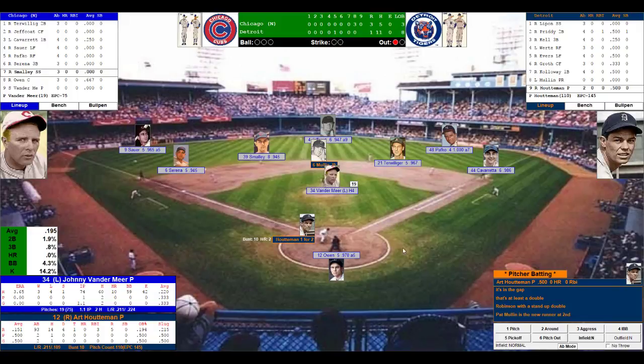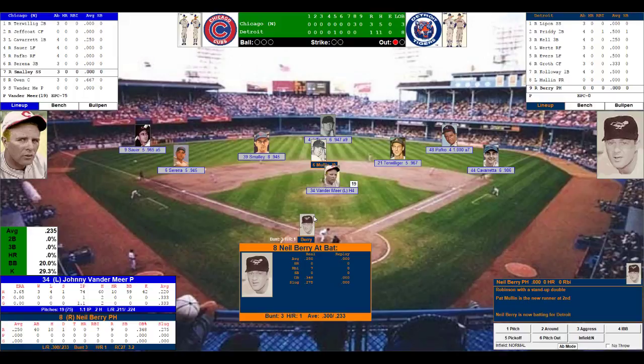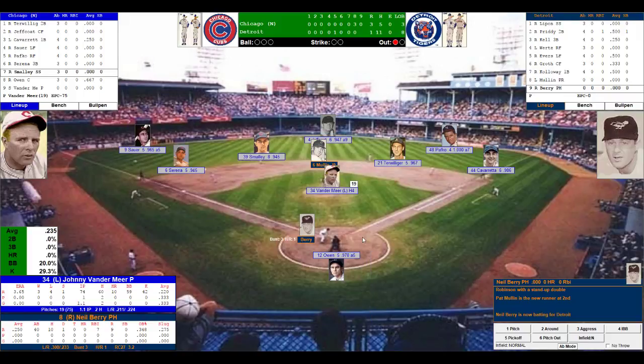Tying run at the plate and Houtman. I don't think he'll bat. Here comes the pinch hitter. So Houtman's day is done. 1 out. Tying run comes to plate, Neil Berry for the Tigers. .250. No home runs, 7 RBIs. .300 off left-handed pitching. First base is open, but you will not want to walk the tying run.